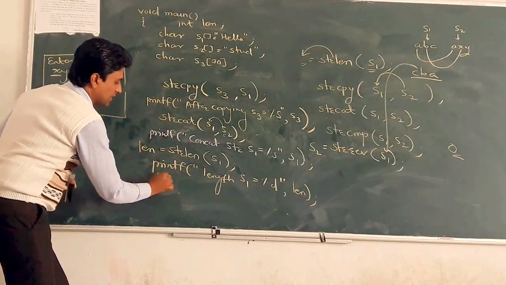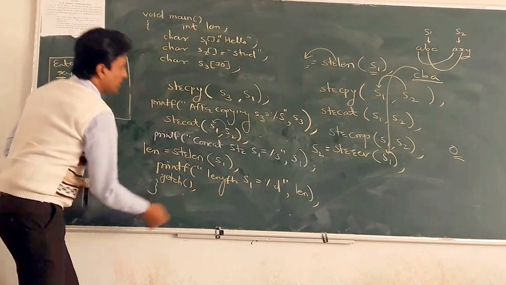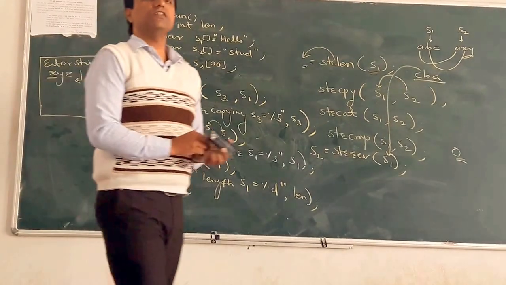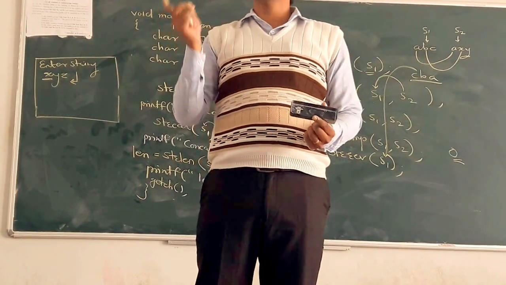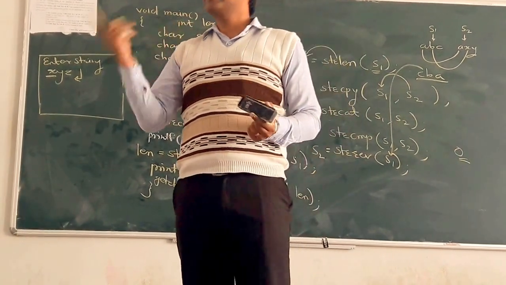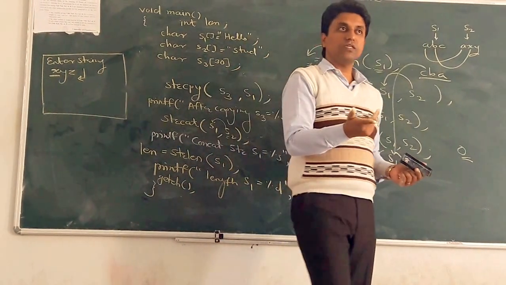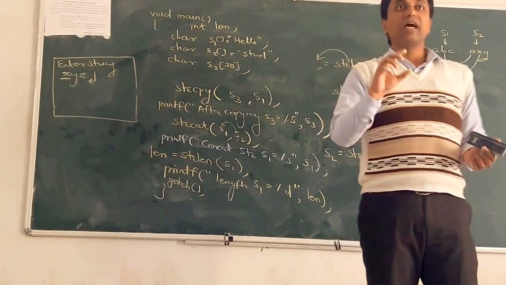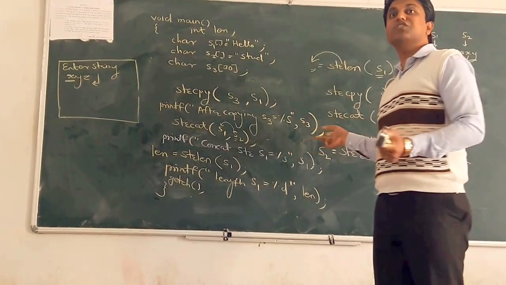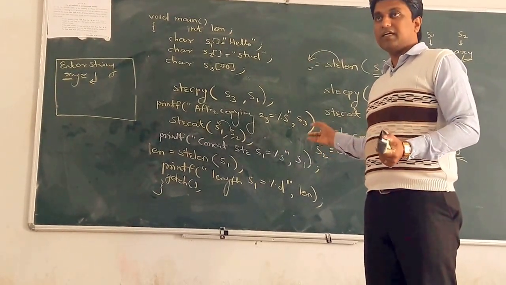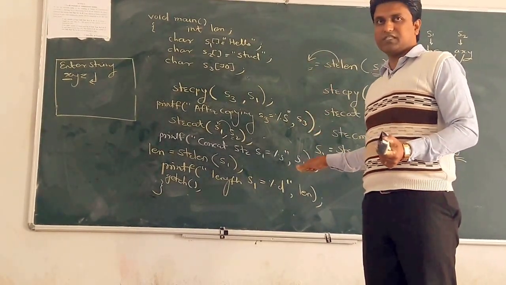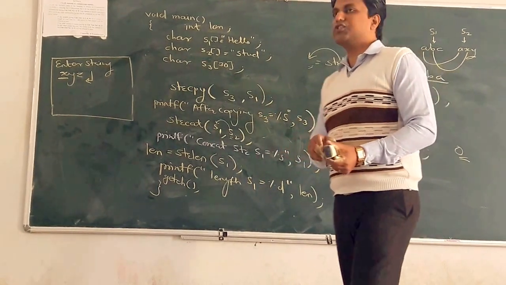So last is getch. So we can compare two strings using the string compare function. We can concatenate two strings using the string cat function. We can calculate the length of a string using the string length function. Also we can reverse a string using the string reverse function. Okay. These all are built-in functions. Clear? So we will stop here.